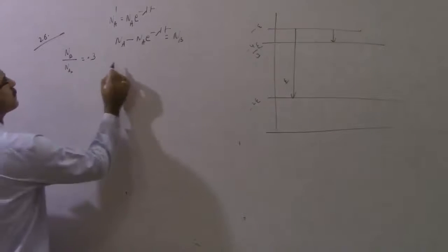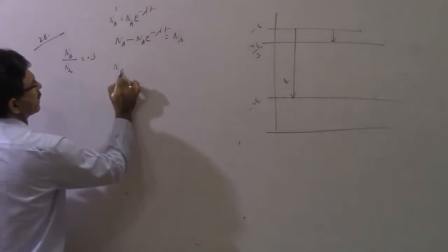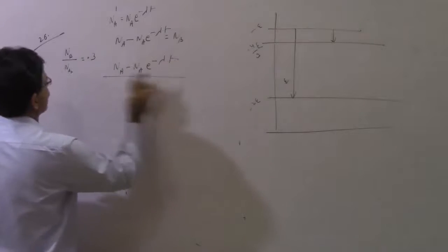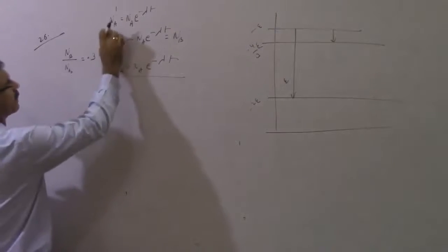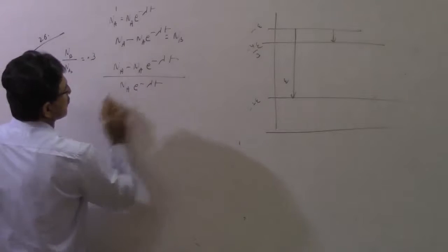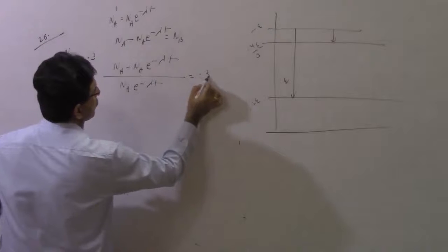So NA minus NA e to the power minus lambda T, divided by the number NA left, which is NA e to the power minus lambda T, is equal to 0.3.